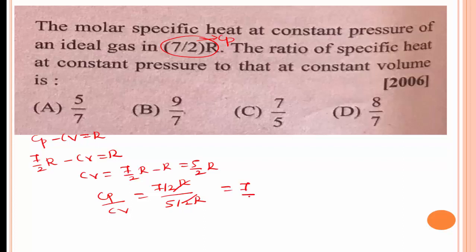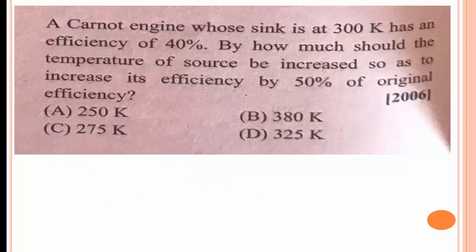We get the answer 7 divided by 5. Option C is the right answer.